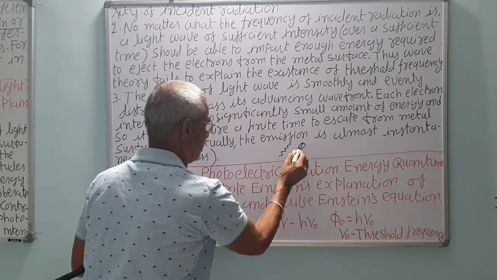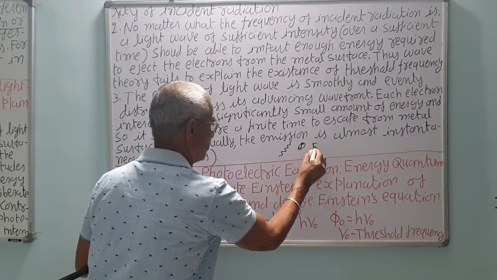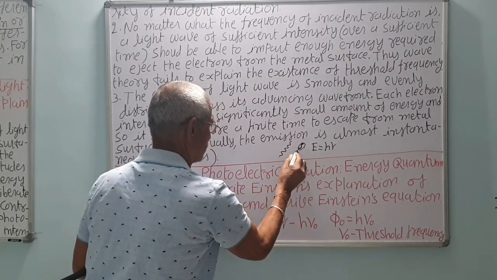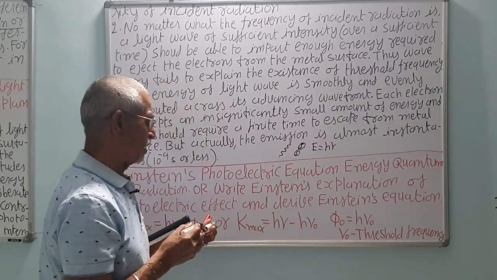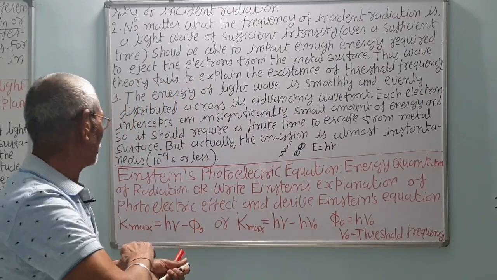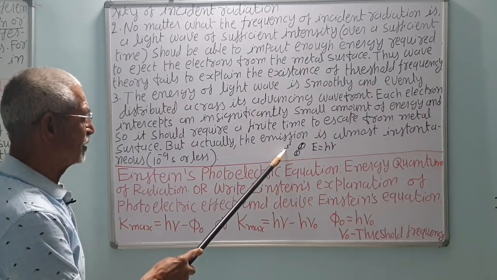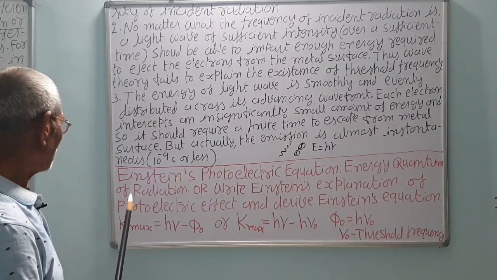It has waves of a certain frequency, and the energy is equal to h nu, where nu is the frequency. So light is quantized; it has discrete values. It has a wave nature and it is also a particle. Sometimes it acts as a wave, sometimes as a particle. It has a dual nature.